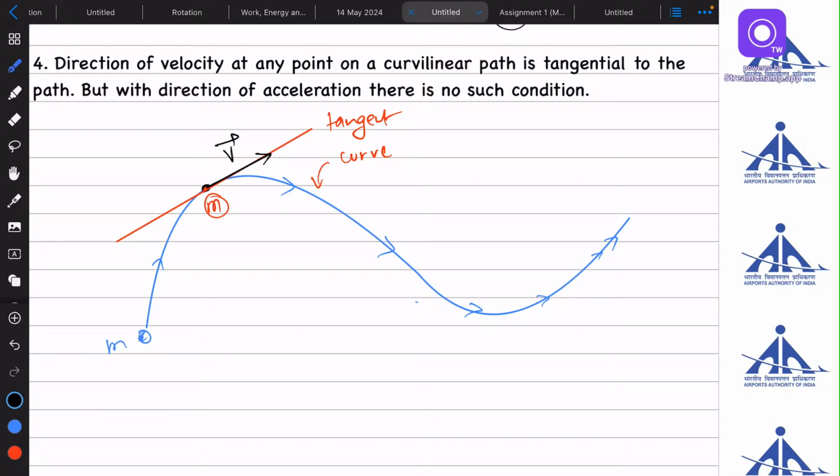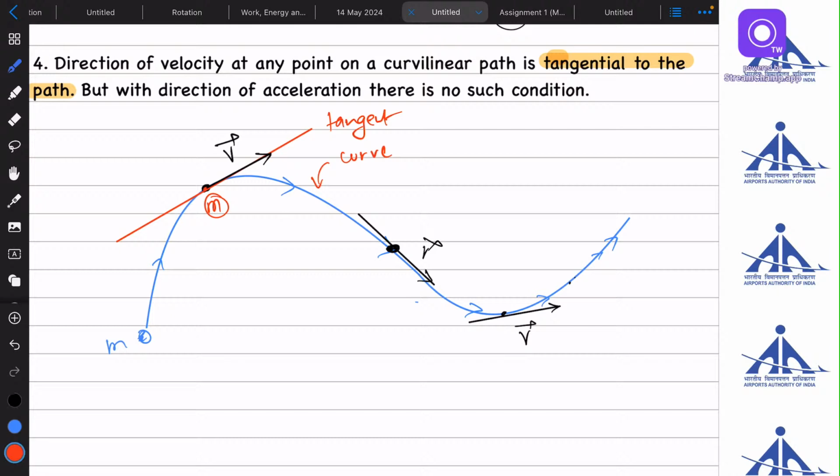At any instant of time, if you want to know the direction of velocity, I just need to draw a tangent. For example, at this point, if I draw a tangent, it will show me the velocity at this point. Similarly, if I draw a tangent over here, it will show me the velocity at this point. So the direction of velocity can be judged by the tangent to the path.